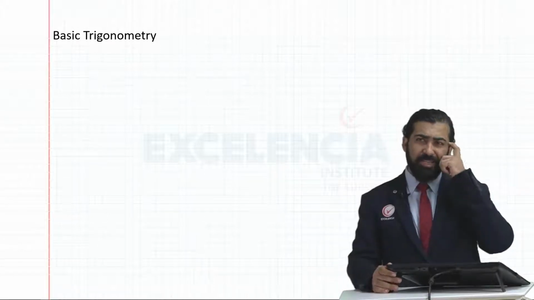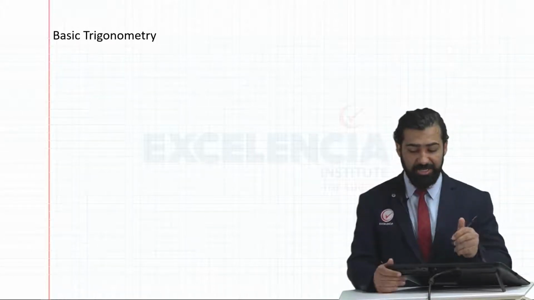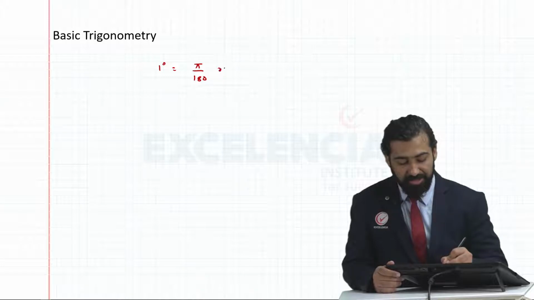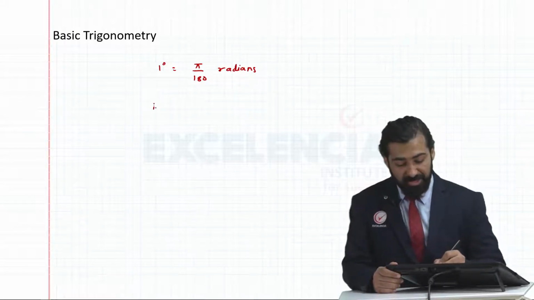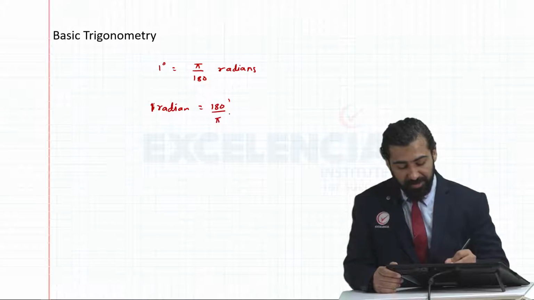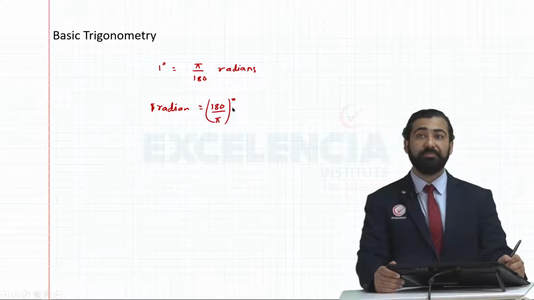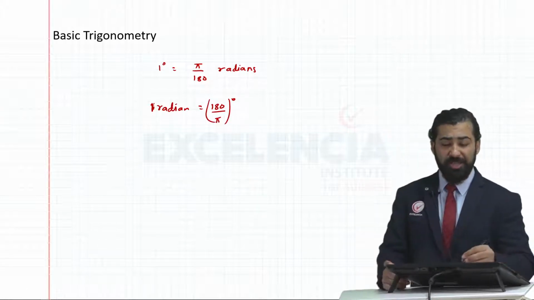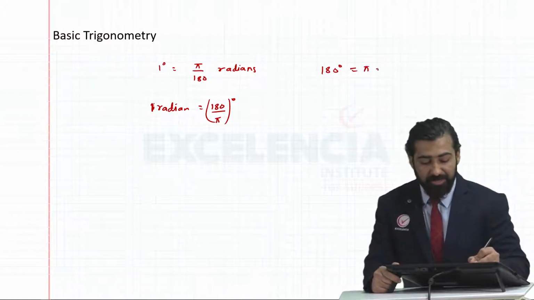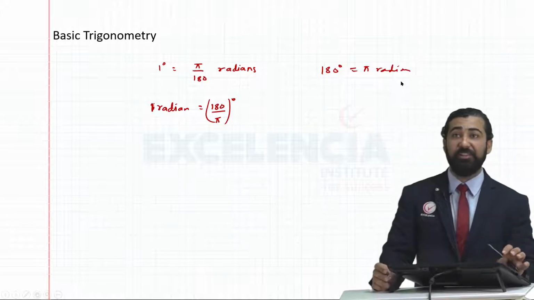But in basic, if we were to look at the relation between degree and radian, 1 degree is pi divided by 180 radian, and 1 radian is 180 divided by pi degrees. Do remember this relation. In short, this relation can be summarized like this: 180 degree is equivalent to pi radian. From there we can derive this conversion.